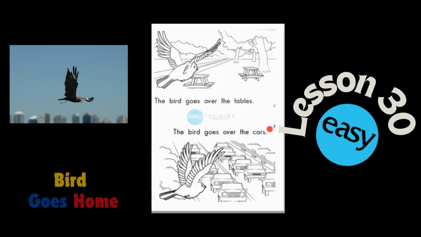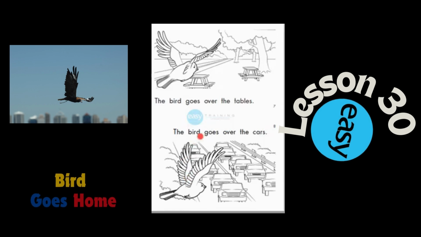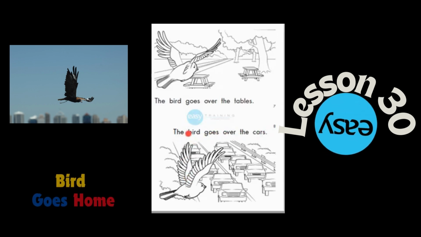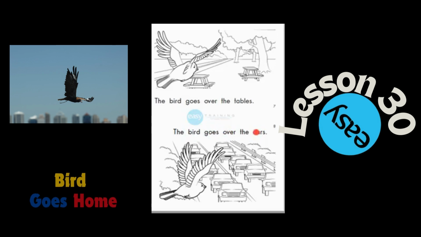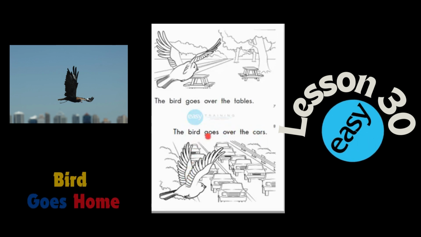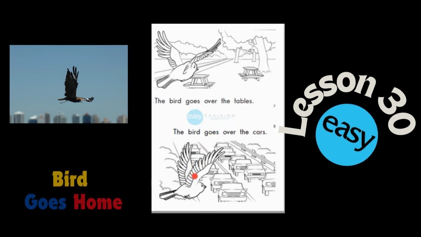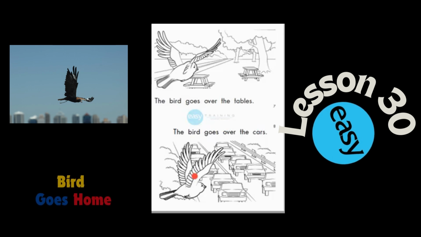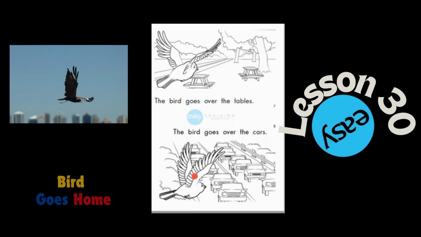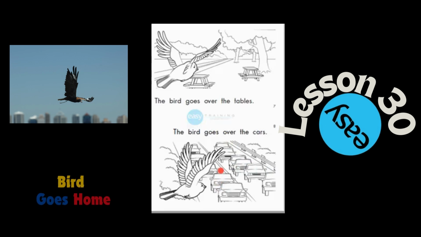On page 8 is the same bird, but the bird goes over the cars. The bird goes over the cars. This bird goes over the cars. This bird can go over the cars. This bird can fly over the cars. This bird is flying over many cars.